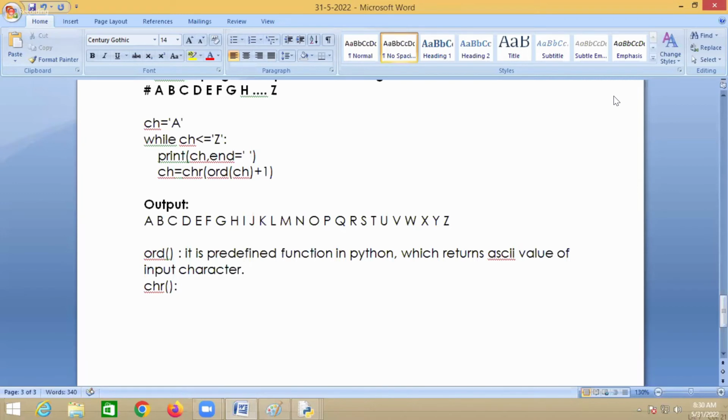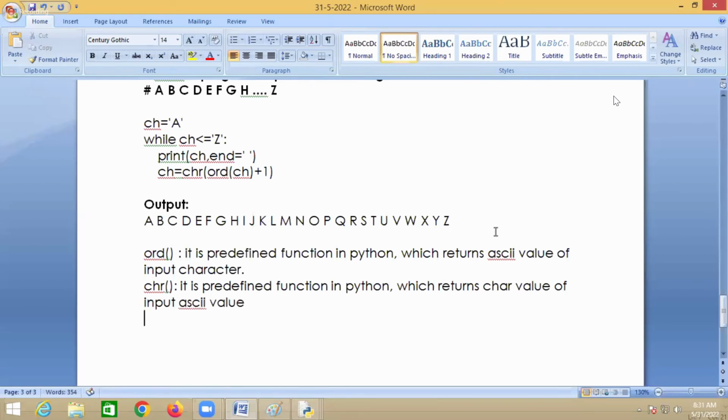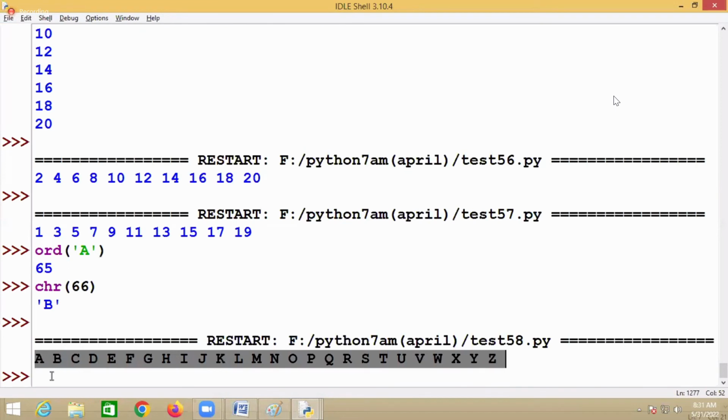CHR is a predefined function in Python which returns the character value of the input ASCII value.